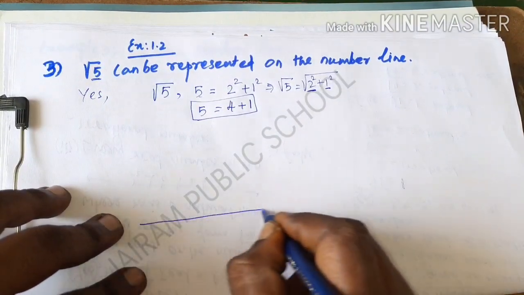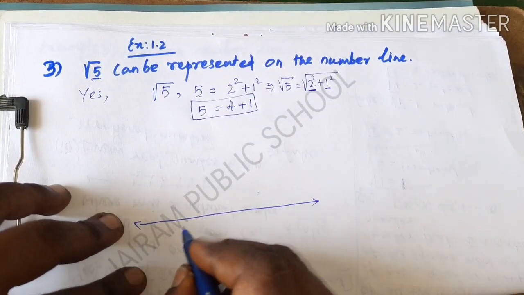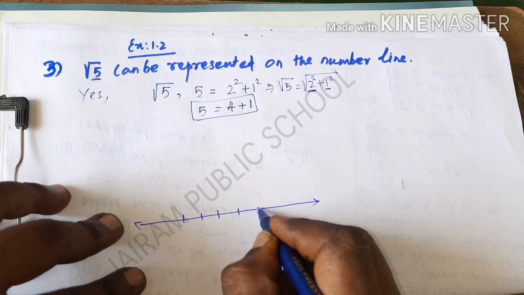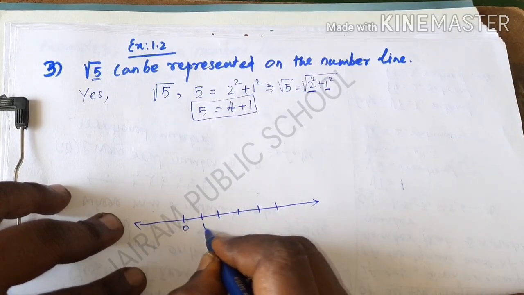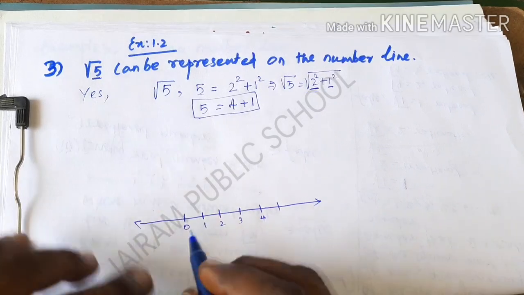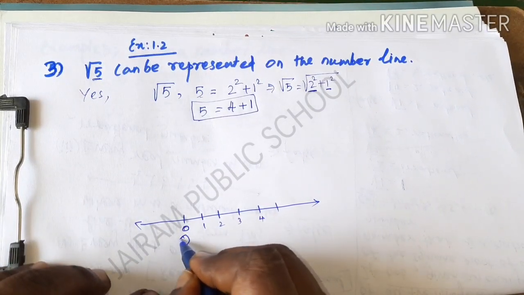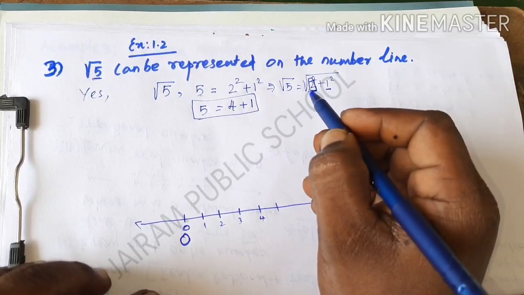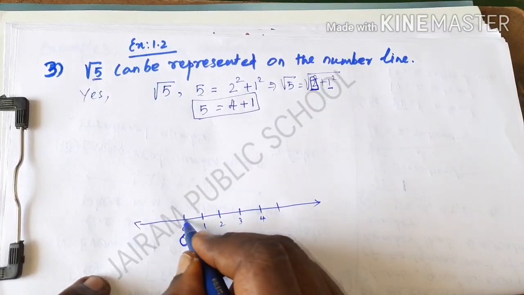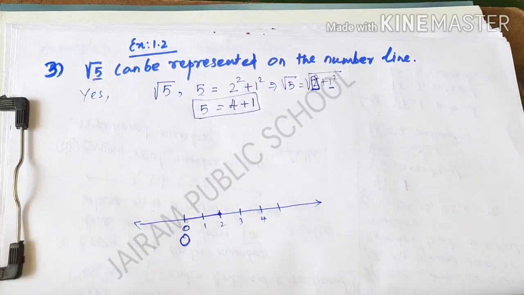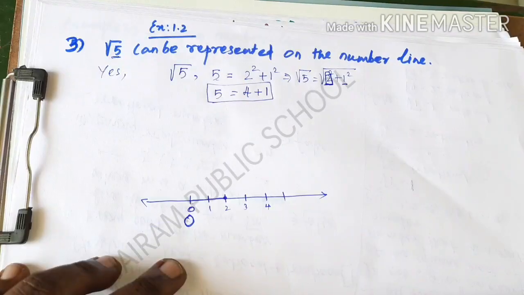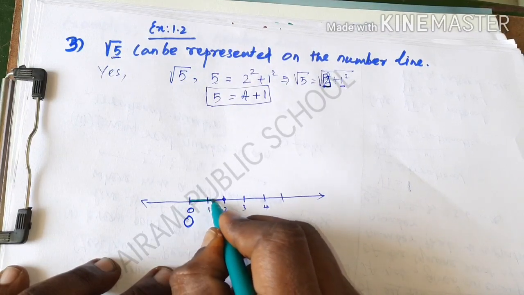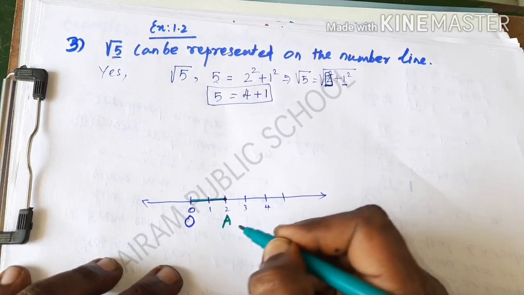First you have to take the ruler and draw one line. And next, I am going to take the first point and the second distance value is 1, and each distance should be 1 centimeter. So the values are 0, 1, 2, 3, 4. And next, I am going to name the first point O, because that is the origin. The first natural number value is 2, so I am going to take 2 units first. I am going to take the horizontal distance of 2 centimeters, and I am going to name that point A.